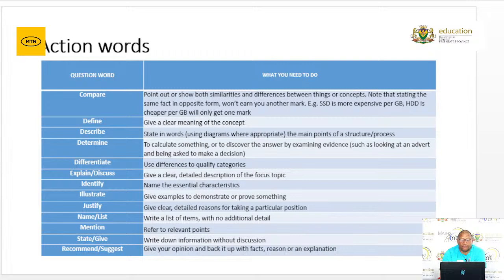Identify means you have to name the essential characteristics. Illustrate, give examples to demonstrate or prove something. Justify, give clear, detailed reasons for taking a particular position. Name, state or give, write down information without discussion. And then recommend and suggest, give your own opinion and back it up with facts, a reason, or an explanation.